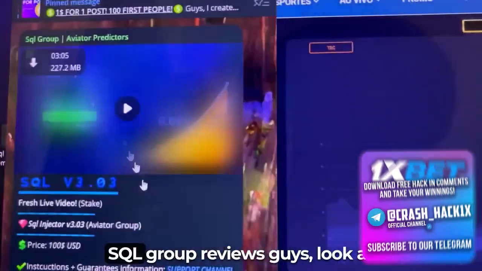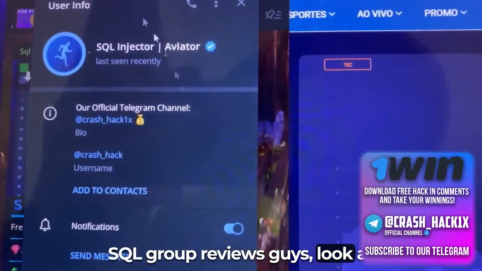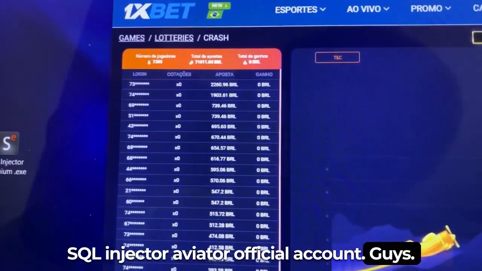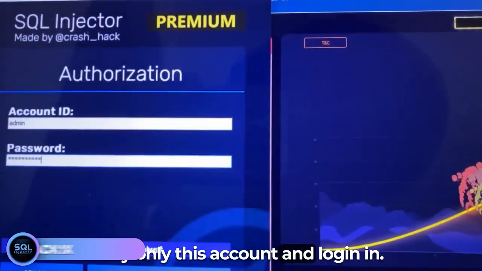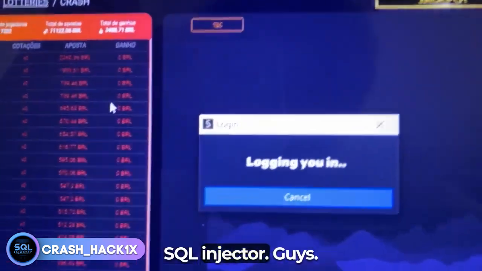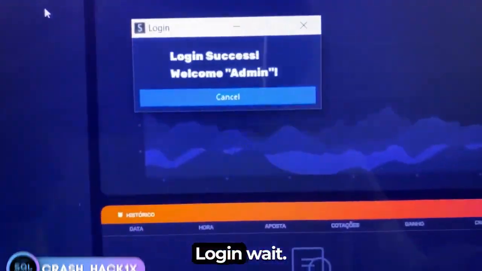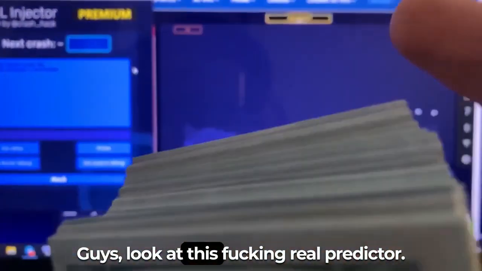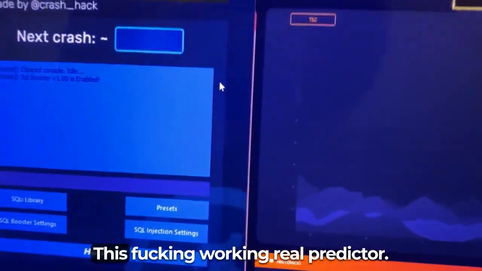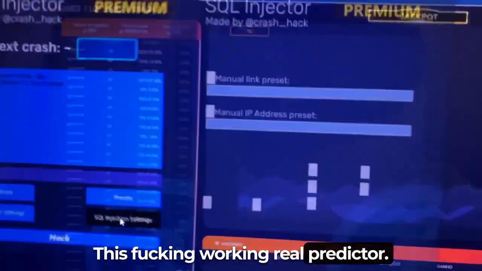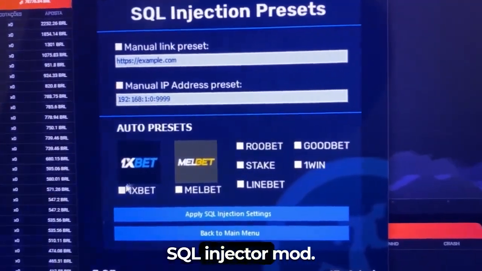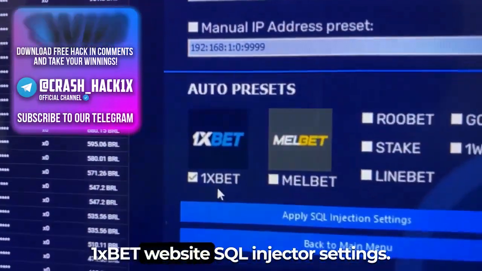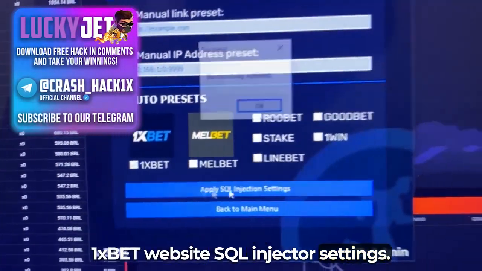Oh, SQL group release, guys. Look at the SQL injector Aviator official account, guys. Buy only this account and login in SQL injector. Look at this real predictor, this working real predictor. SQL injector mod. Look at guys, 1xBet website. Apply SQL injector settings.